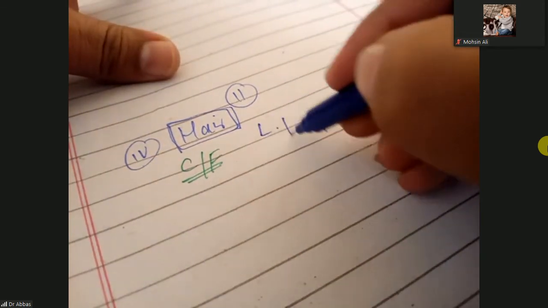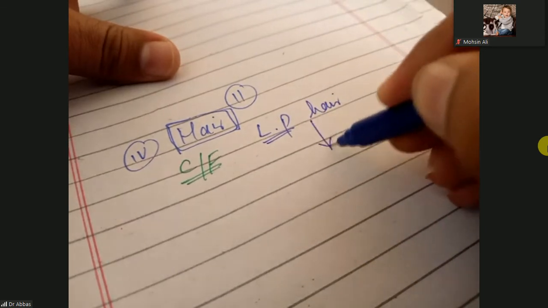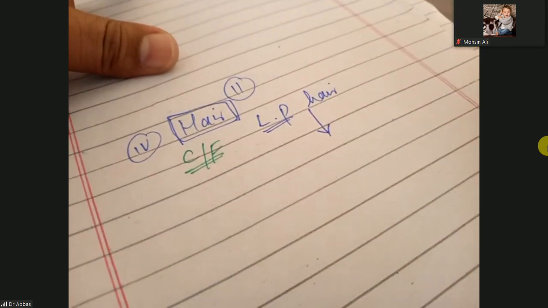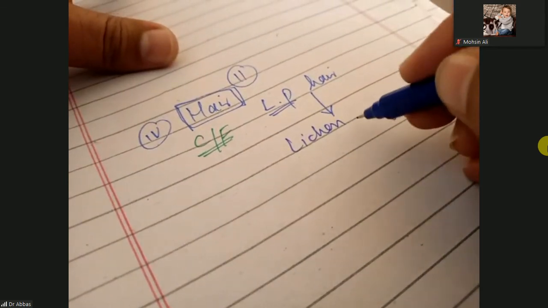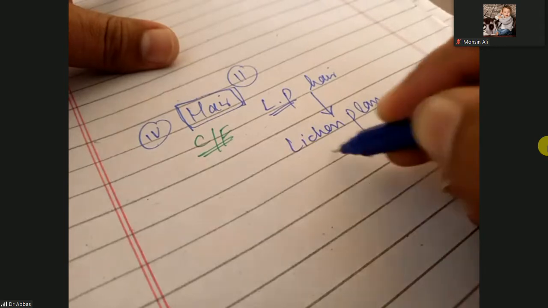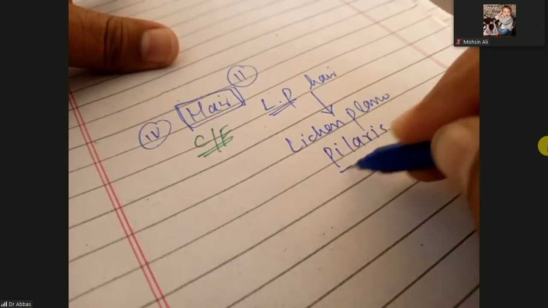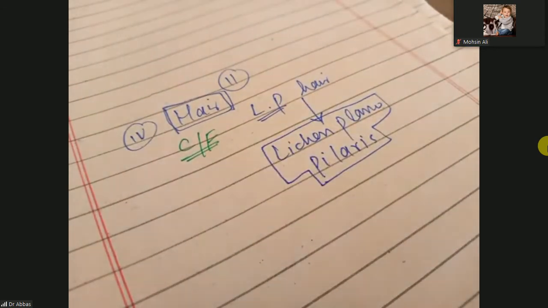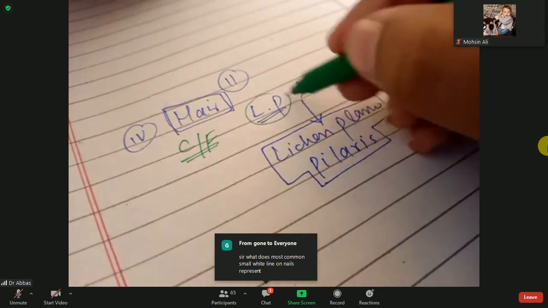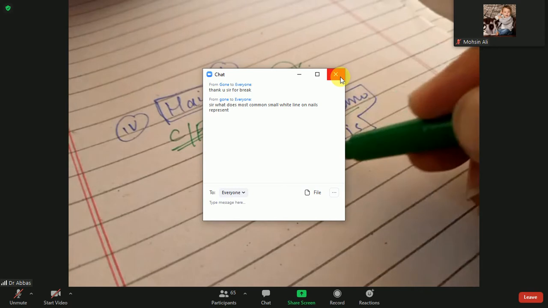So lichen planus, when it is involving the hair, you can call it lichen planopilaris. What does it mean? Lichen planus involving the hair.